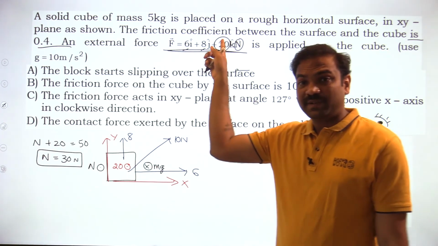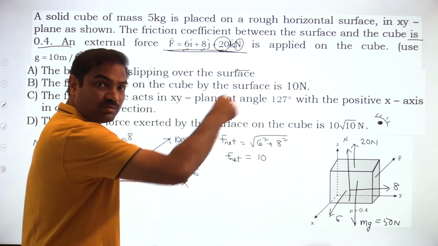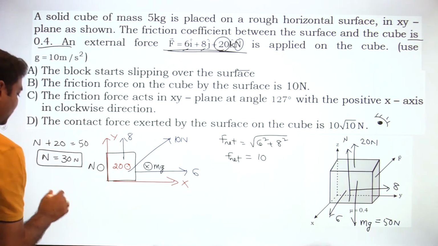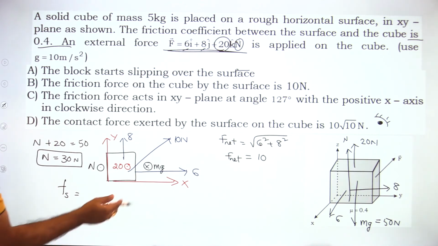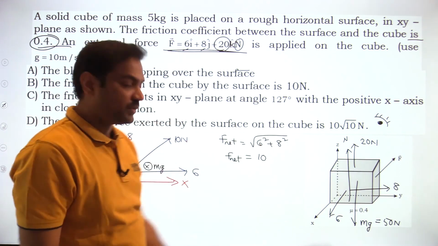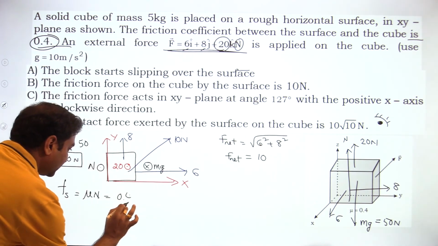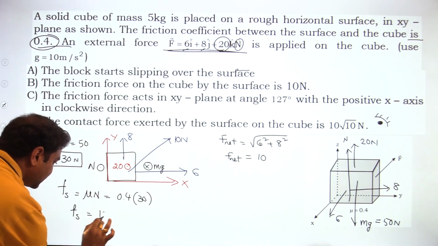And the z component will affect the normal reaction, and these xy components will try to move the block. So normal reaction is 30. Then what is the static friction, or limiting friction, the maximum value of static friction? What is the mu value given? 0.4. So I can write mu into normal reaction, 0.4 into 30. Then the limiting friction is 12 Newton.